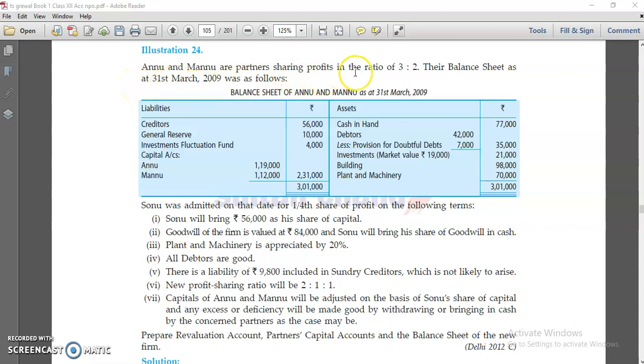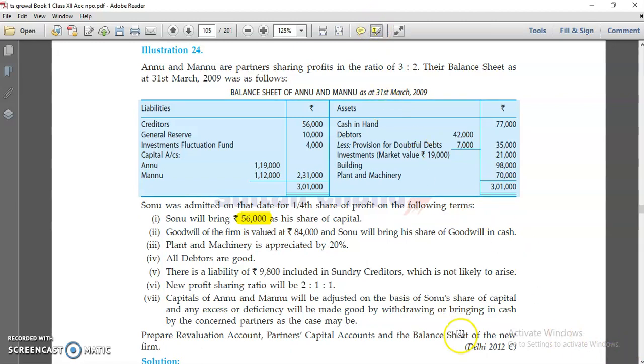Anu and Manu are partners sharing PSR 3:2, balance sheet as this. Same as there, new partner brings 56,000 as his share of capital. So you can see.